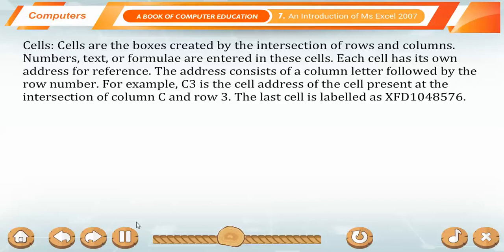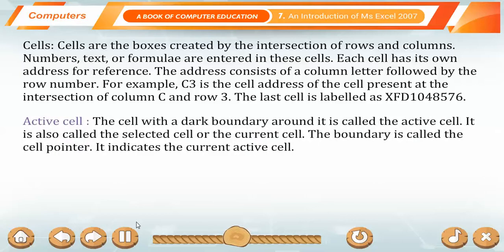The address consists of a column letter followed by the row number. For example, C3 is the cell address of the cell present at the intersection of column C and row 3. The last cell is labeled as XFD1048576.